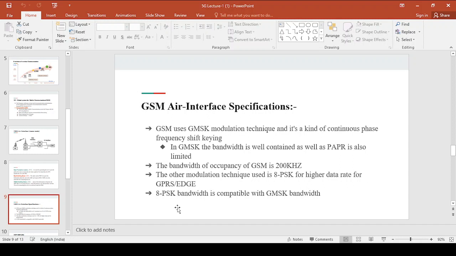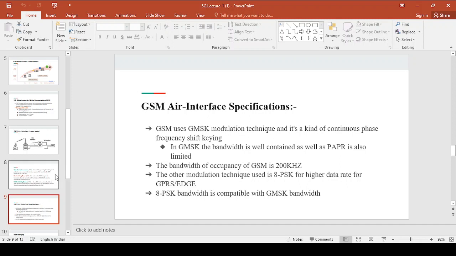GSM uses a modulation technique of GMSK, that is Gaussian minimum shift keying, which is a continuous phase frequency shift keying. Why use GMSK? It provides a well contained bandwidth, and the PAPR is also limited, right? The bandwidth for GSM is 200 kilohertz. Other than GMSK, you can use 8PSK modulation also, which provides a higher data rate and a well contained bandwidth like GMSK. These are the specifications for GSM, the basics for the second generation system, right?